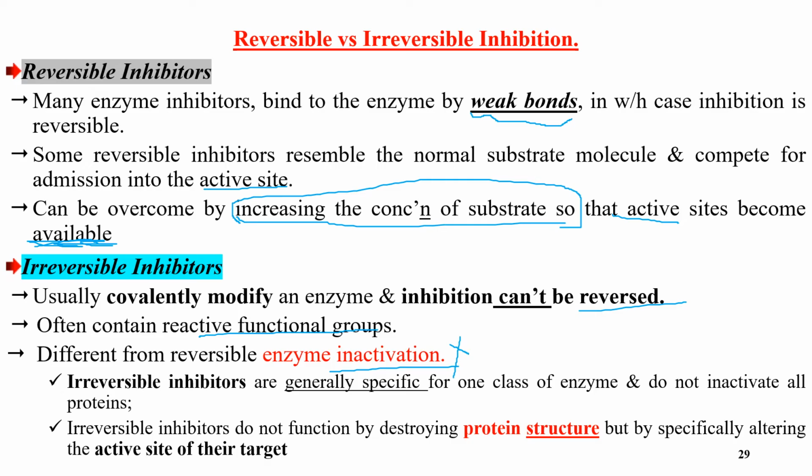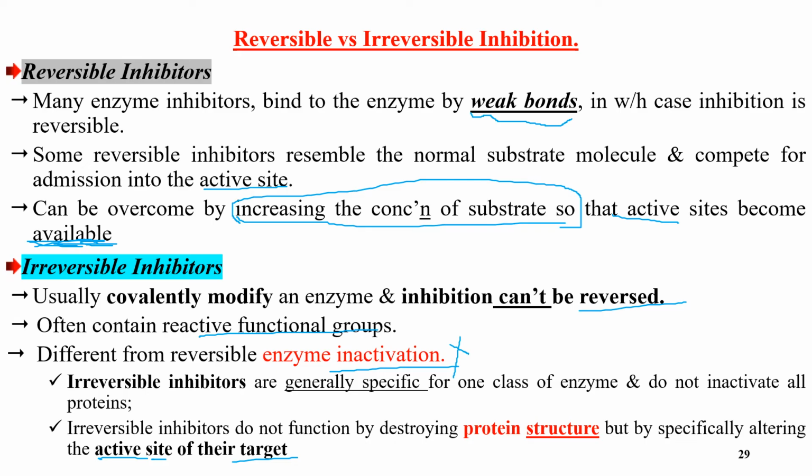Irreversible inhibitors are generally specific for one class of enzymes and do not inactivate all proteins. They are generally specific for the active site of the enzymes, and do not inactivate all protein parts of the enzymes. They do not function by destroying protein structures, but by specifically altering the active site of the enzymes.